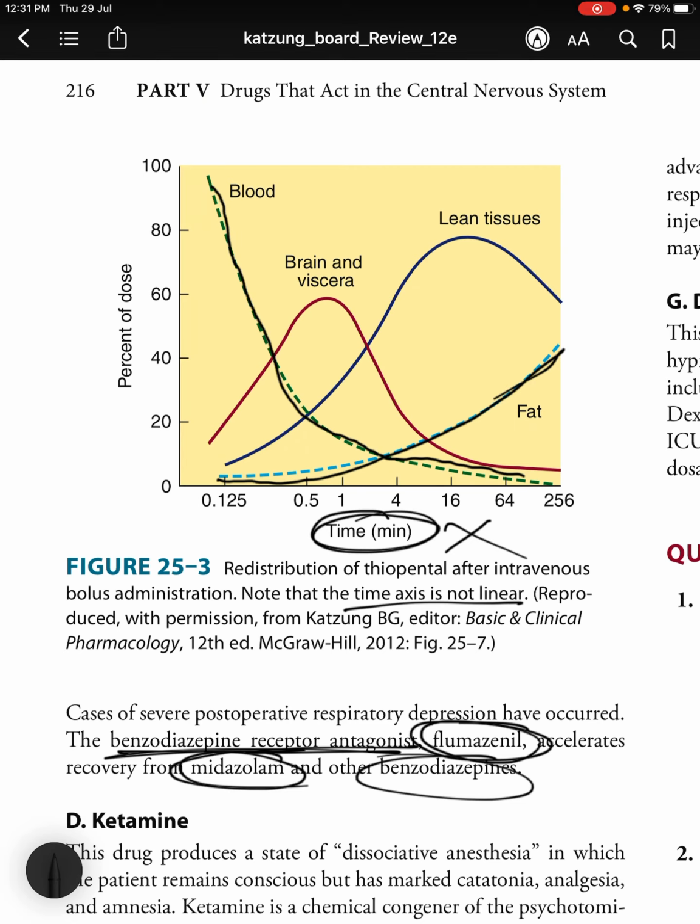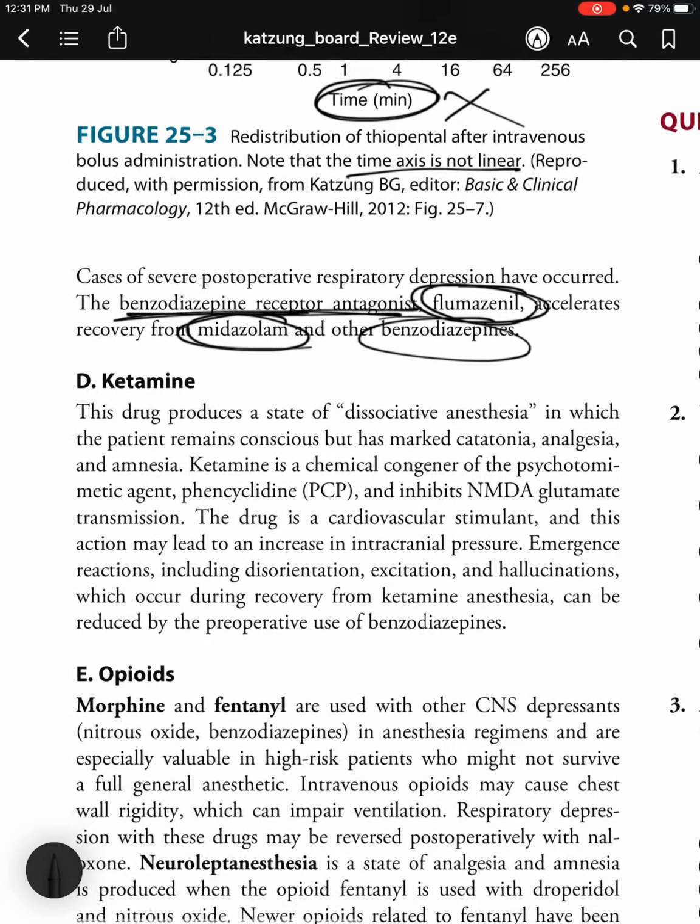As the concentration in the blood decreases, it goes into the brain for some time, and then after that it is again being excreted from the brain as well. And as the concentration increases in fat and decreases in blood, it also increases in lean tissues.